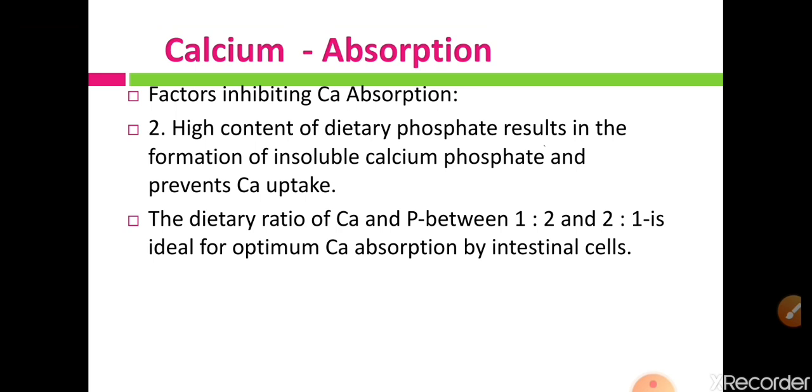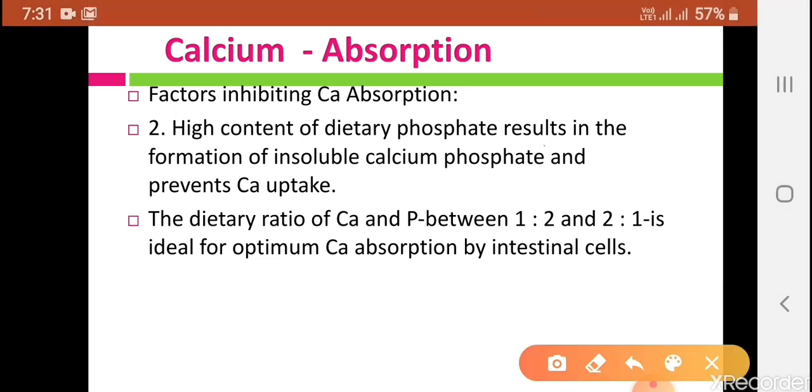The dietary ratio of calcium and phosphorus between 1:2 and 2:1 is ideal for optimum calcium absorption by intestinal cells. That means we have to take calcium and phosphate from our diet in the ratio between 1:2 or 2:1.